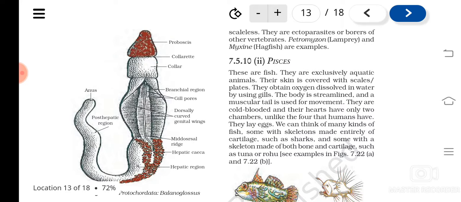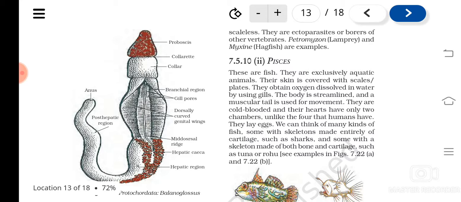These are the classes of fishes, and they are aquatic organisms, and their bodies have scales. The respiratory organs are gills, as they take the dissolved oxygen from the water. The body is streamlined, and they have fins and a muscular tail for movement, and they are cold-blooded organisms.